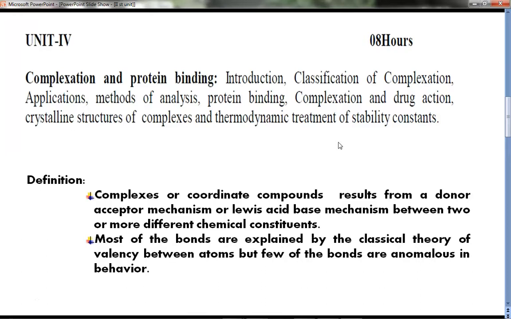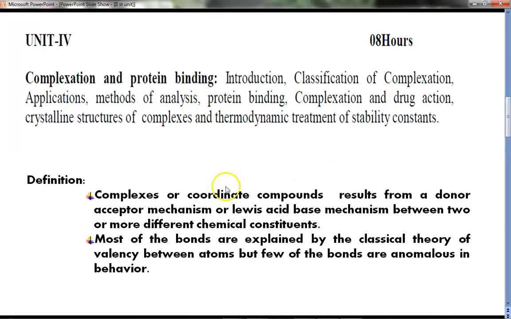Another definition is from the book of C.P.S. Subramanian. They explain that most of the bonds in complex compounds or coordinate compounds can be explained very well with the classical theory of valence. That means covalent bond, sigma bond, pi bond, and likewise. But a few of the bonds are anomalous in behavior. Anomalous means the theory does not explain how they form. So this is the definition as per Subramanian.